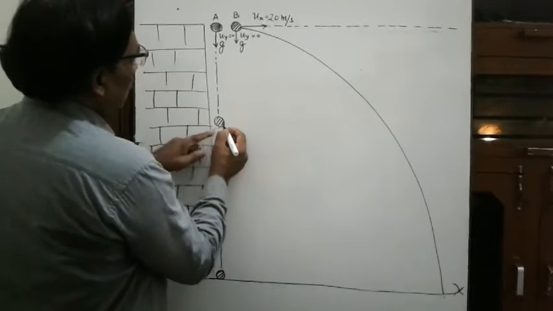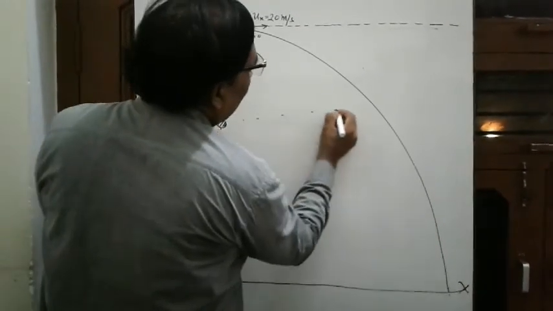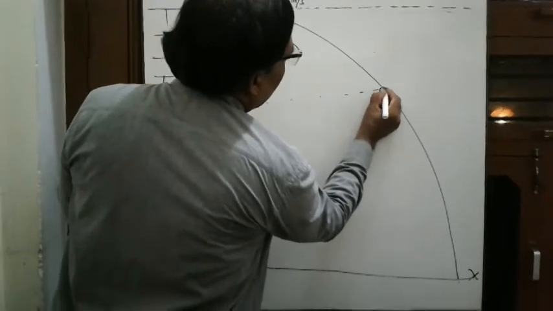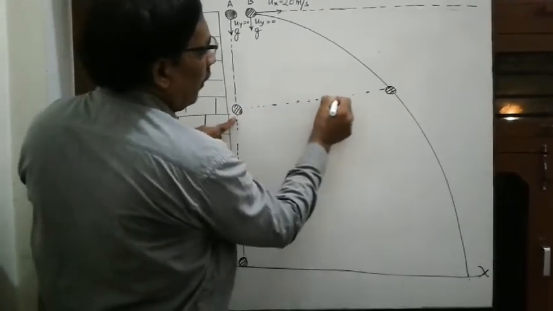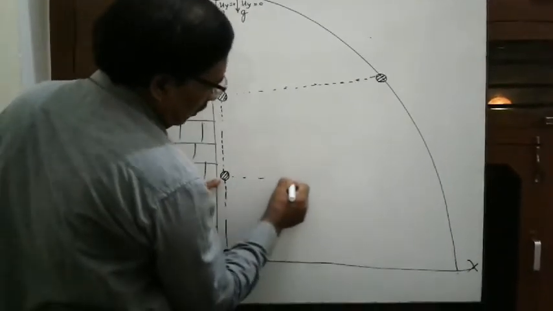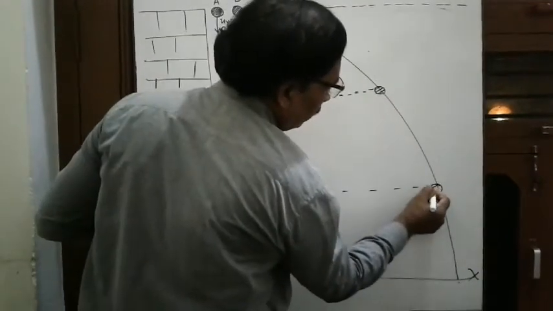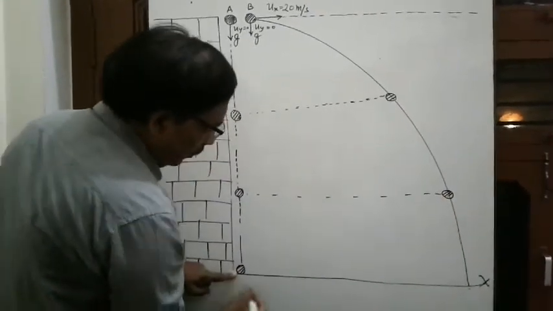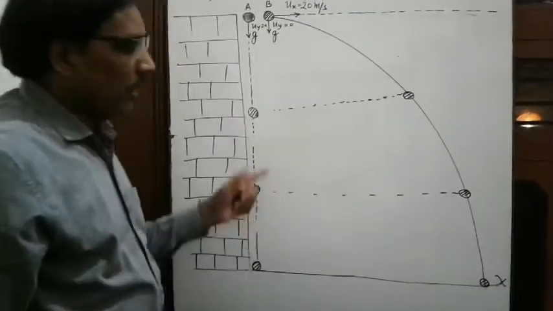When ball A reaches this position along the straight path, ball B will be here. And when it is here, ball B will come here. And when it comes to the ground, ball B will also come to the ground. Then both balls will hit the ground at the same time.